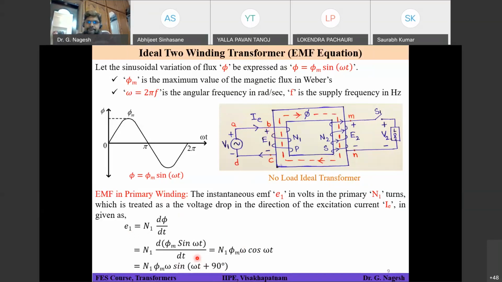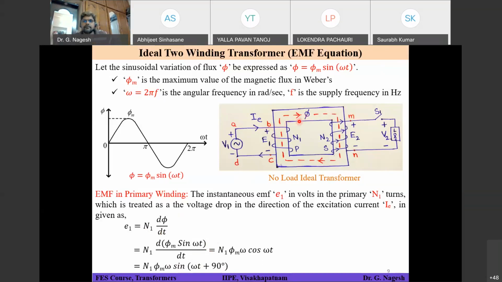Sir, if we want to use phi is equal to Li here, then sir, we will have to write I is equal to Im sin omega t.